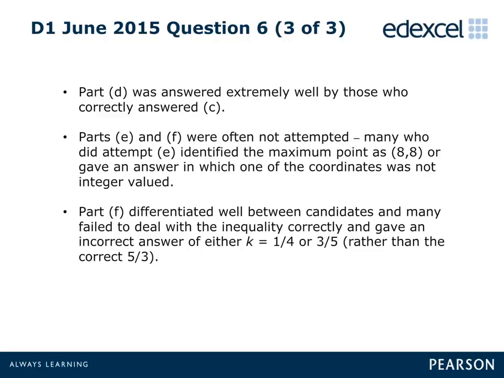A number of candidates incorrectly gave the coordinates as non-integer values, even though the question explicitly stated that an integer solution was required. Finally, in Part F, many could not handle the given inequality, and therefore it was common to see the incorrect answer of k equals either 1/4 or 5/3.